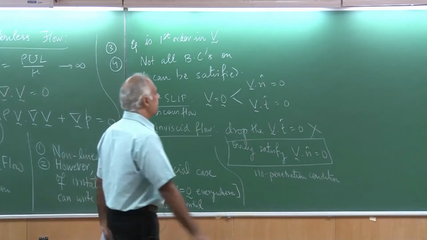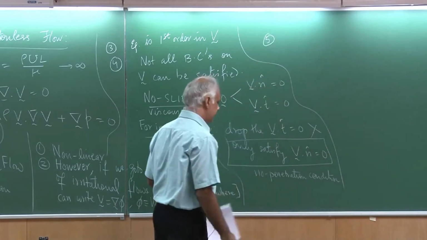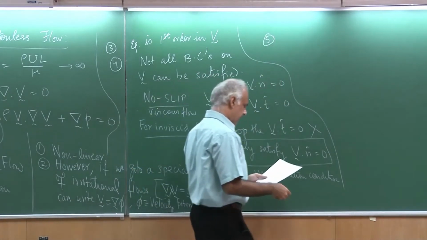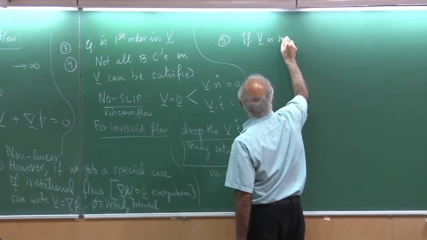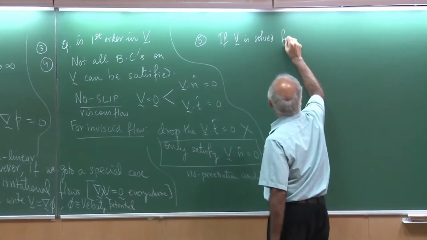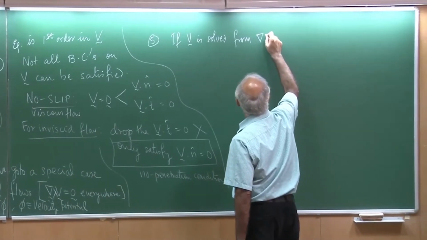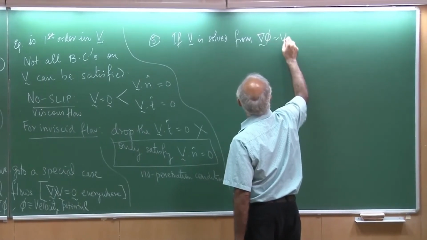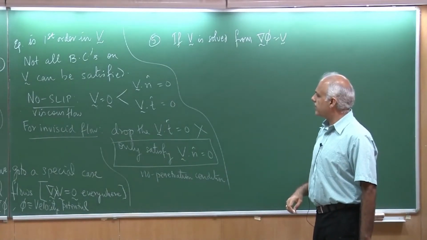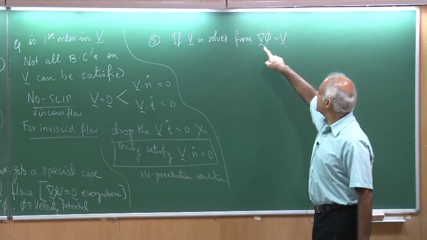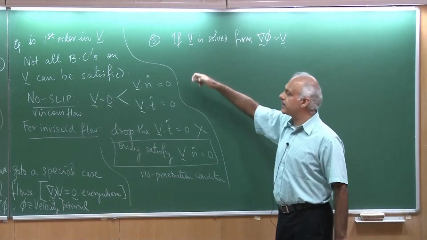There is yet another property of the Euler equations, and that is that if V is solved from gradient of phi being V. So, suppose I am able to represent for an irrotational flow that my velocity is a function of the gradient of a potential, and I know the velocity field.